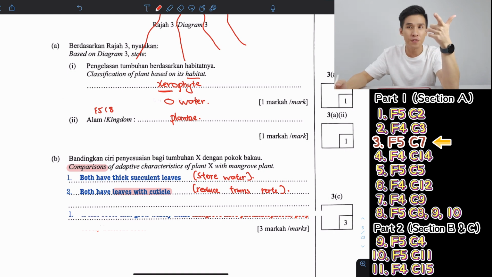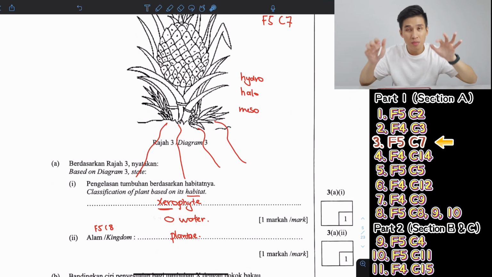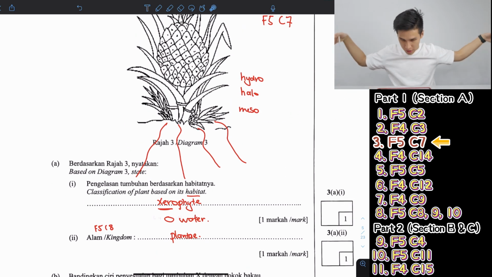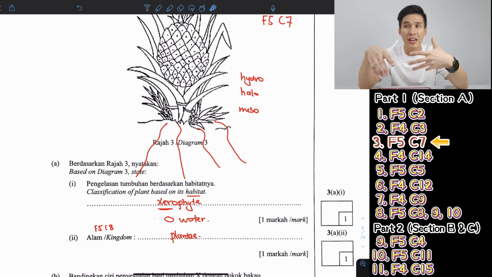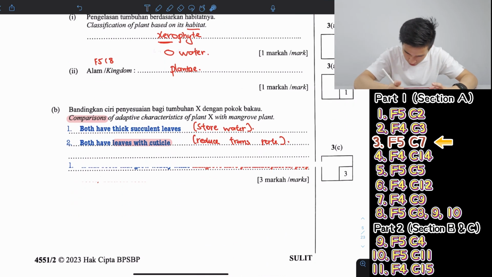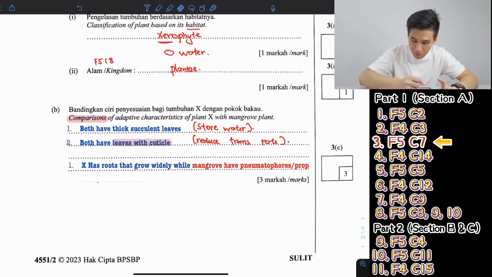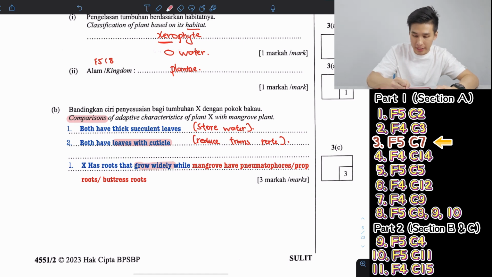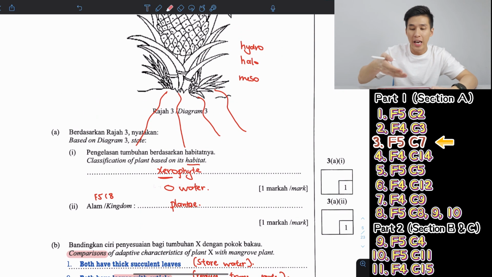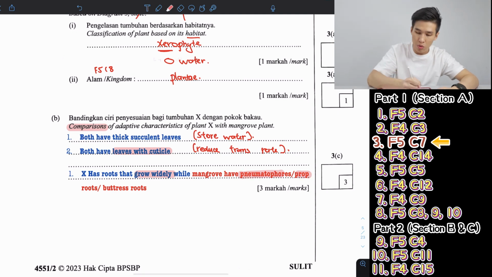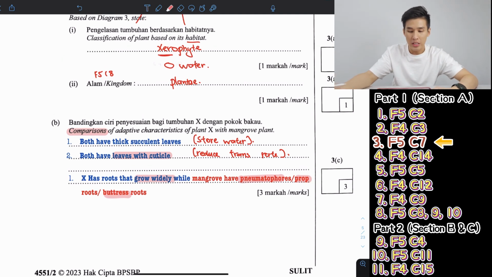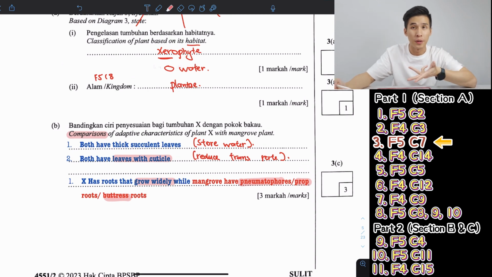And the last one, the difference. Now you can talk about their roots. Xerophytes, their roots are long and wide, which go deep into the soil. But for mangroves, as you know, different mangrove species have different kinds of special roots. So for this one, you can mention X has roots that grow widely, which are the kind of roots that we explained for xerophytes. And for mangrove, you can name an example kind of root. So you just pick one that you like. So pneumatophores, you can say prop roots. You also can say buttress roots. So that is the difference. Two similarities, one difference over here.